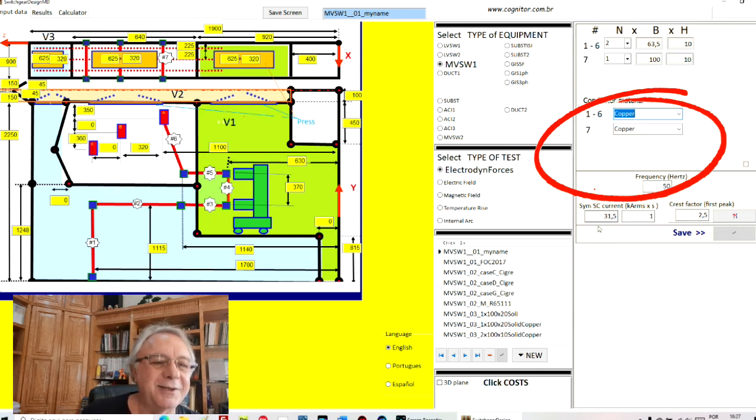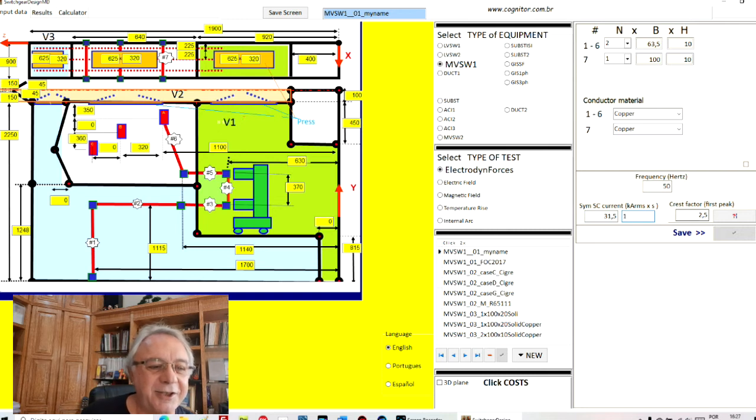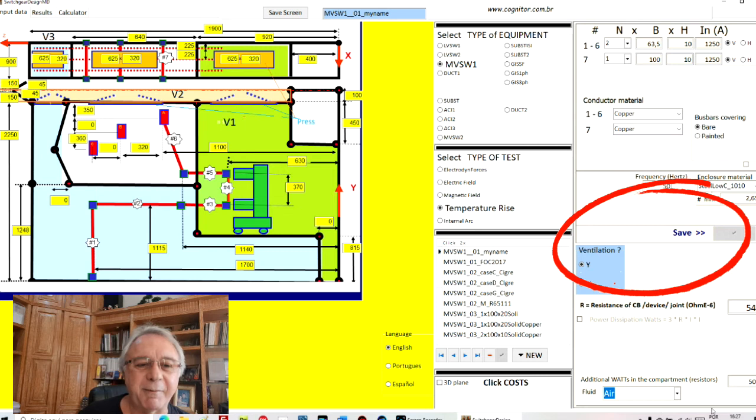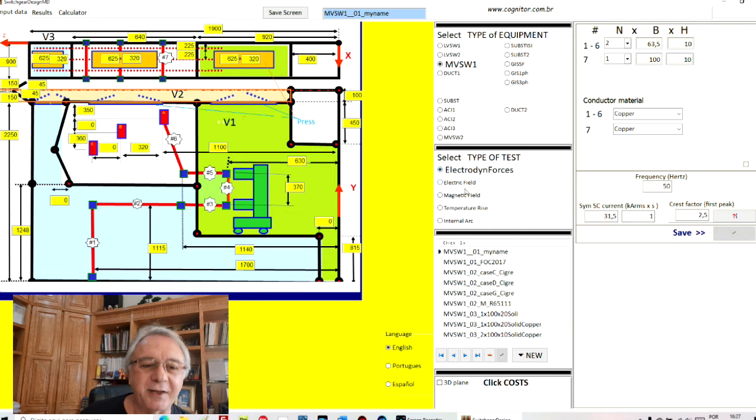I can change the short circuit currents, which are relevant for the electrodynamical force. I can change the duration, and I can change the crest factor, because this screen is this way, since the selected type of test is electrodynamical force. If I click here, temperature rise, other things will appear which are relevant to temperature rise tests.